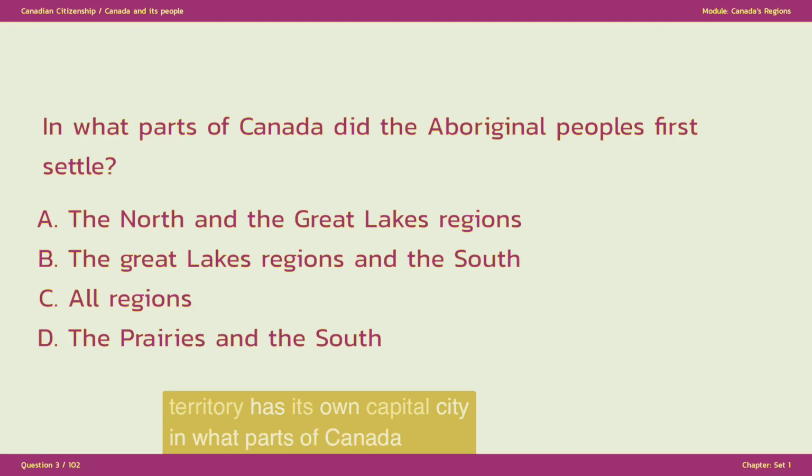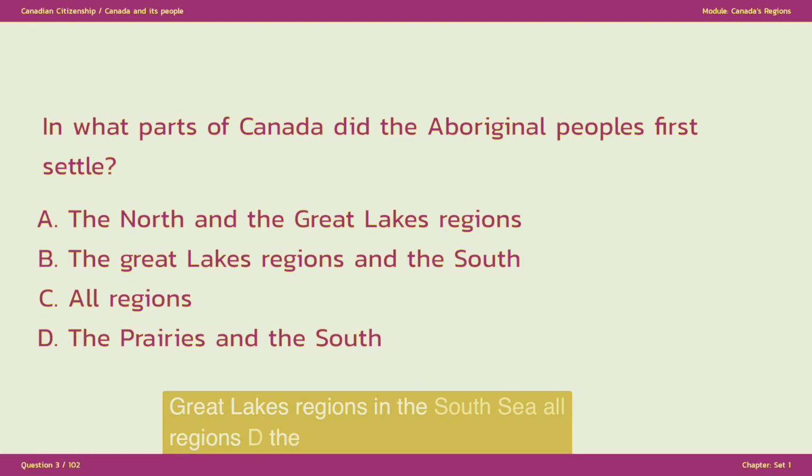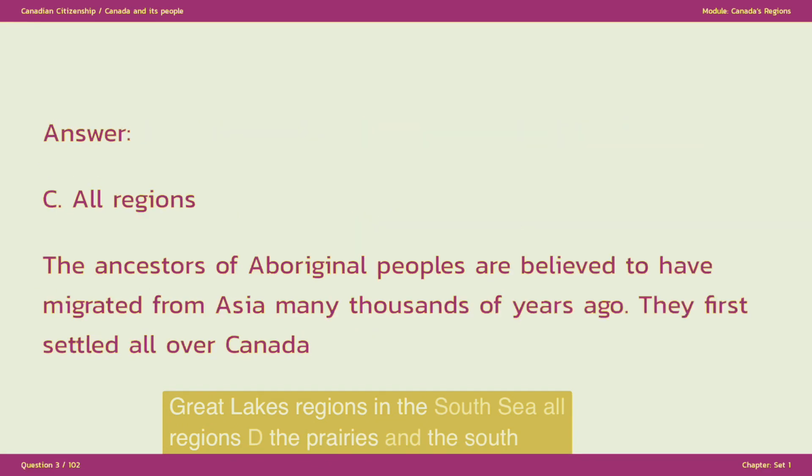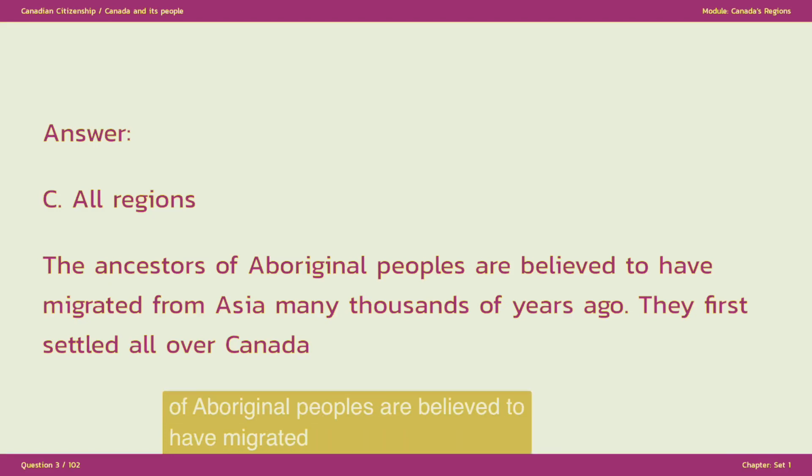In what parts of Canada did the Aboriginal peoples first settle? A. The North and the Great Lakes regions. B. The Great Lakes regions and the South. C. All regions. D. The Prairies and the South. The answer is C. All regions. The ancestors of Aboriginal peoples are believed to have migrated from Asia many thousands of years ago. They first settled all over Canada.